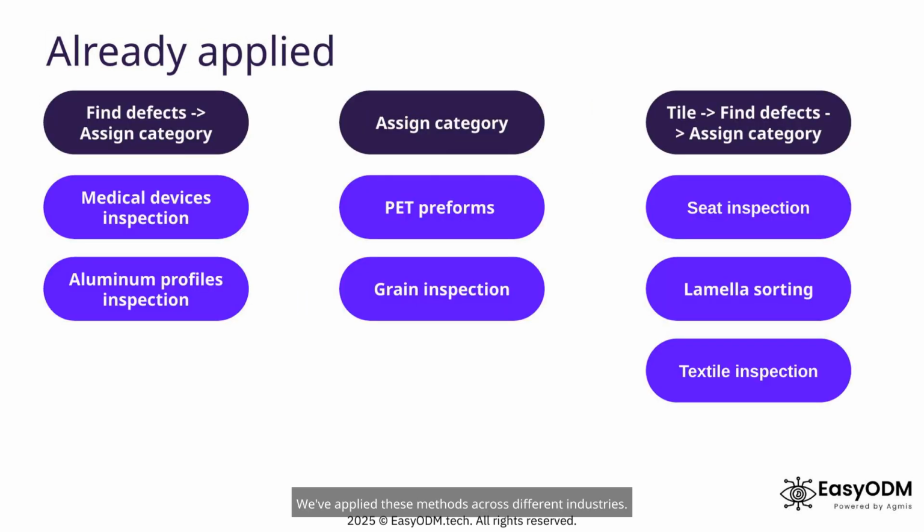We've applied these methods across different industries. Defect detection works in medical devices and aluminum profiles. Category prediction is great for PET preforms and grains. Tiling is used for bigger products like seats, lamella sorting, and textiles.